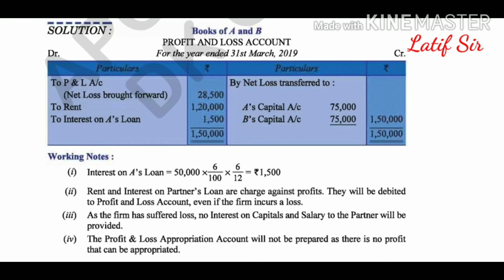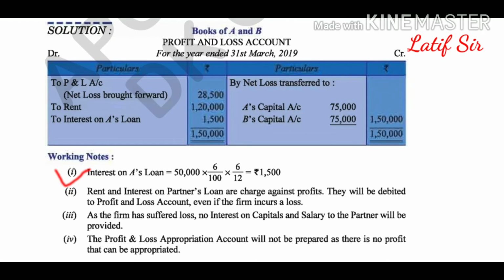There is a loss, so you can see the net loss on the debit side; profit is shown on the credit side. So on the debit side, 28,500, and rent of 10,000 for 12 months has to be given, irrespective of whether there is a profit or loss. So 1,20,000 has been given. Interest on loan has been calculated for 6 months, as the loan was taken on 1st October of the year. In the working notice it is given: 50,000 into 6 by 100 into 6 by 12, 1,500. It has been calculated.